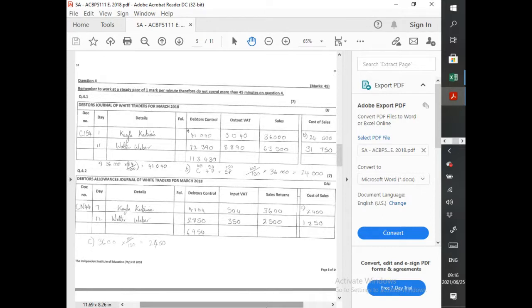Sold inventory to Walter for 72,000. Cost price 31,750. Which journal is this going to be recorded in? Why the Debtors Journal?